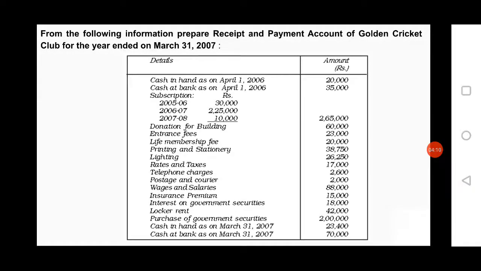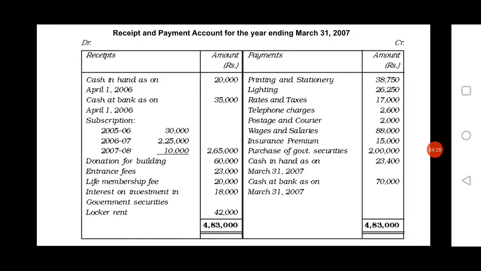Next item given in the question is lighting, rates and taxes, telephone charges, postage and courier, wages and salaries, insurance premium. All these are expenditure. Expenditure means organization has to pay the amount. Where you have to record? Credit side, that is payment side of the receipt and payment account.